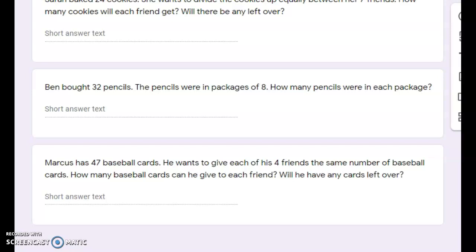The next question says, Marcus has 47 baseball cards. He wants to give each of his 4 friends the same number of baseball cards. How many baseball cards can he give to each friend? Will he have any cards left over? So work out your answer on your piece of paper and then type in your answer and turn in your quiz.